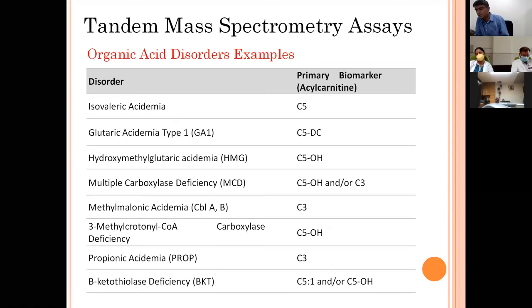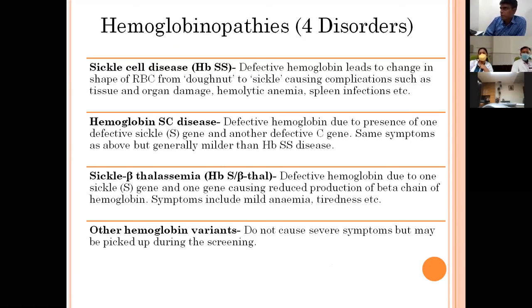These are organic acid disorders. In organic acid disorders, the body accumulates a large amount of organic acid like butyric acid or isovaleric acid, which leads to metabolic acidosis in the body, with corresponding deleterious symptoms. And hemoglobinopathies have four different categories of disorders. Sickle cell disease can be identified. Hemoglobin SC disease can be identified. Sickle beta thalassemia we can identify. And other hemoglobin variants can also be identified by using the newborn screening panel.